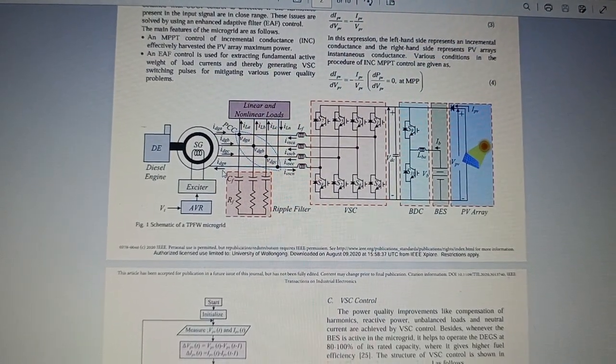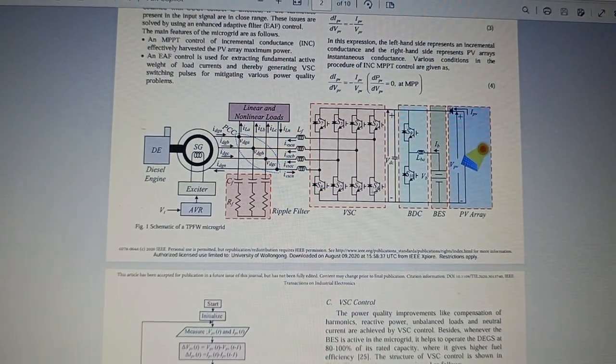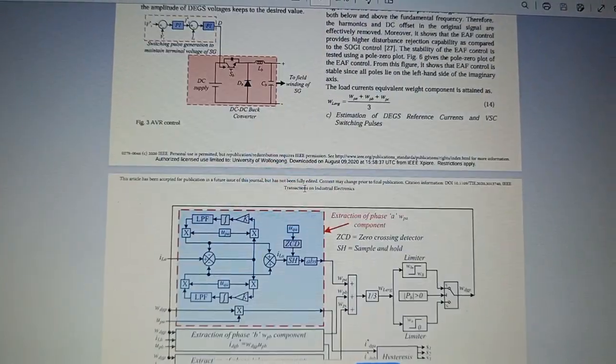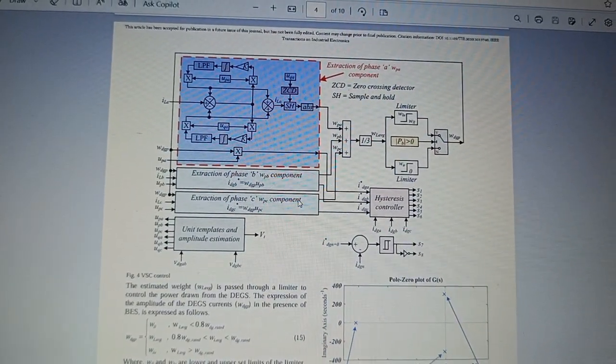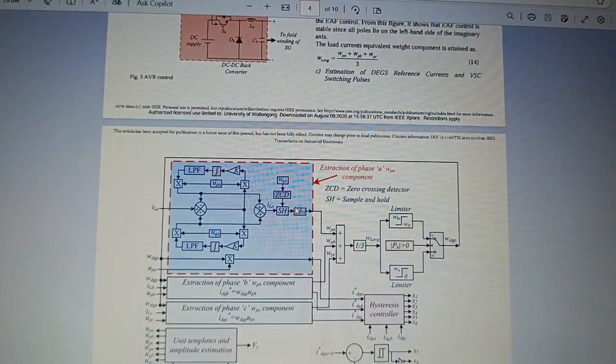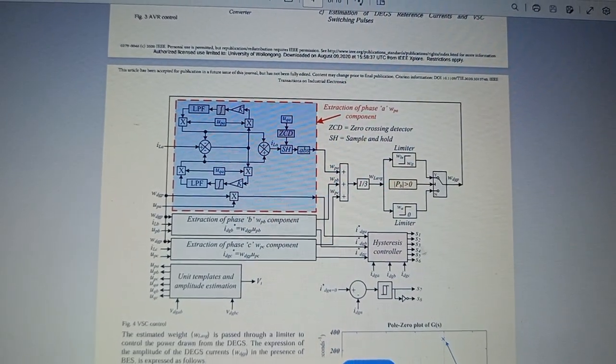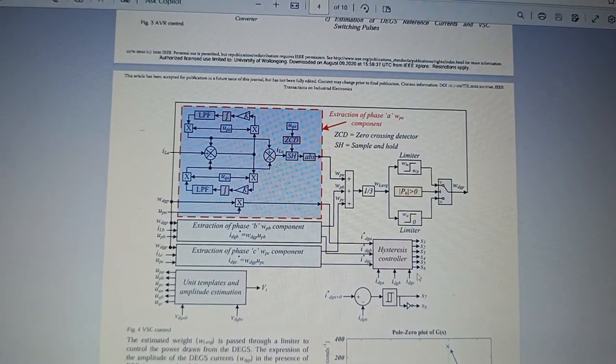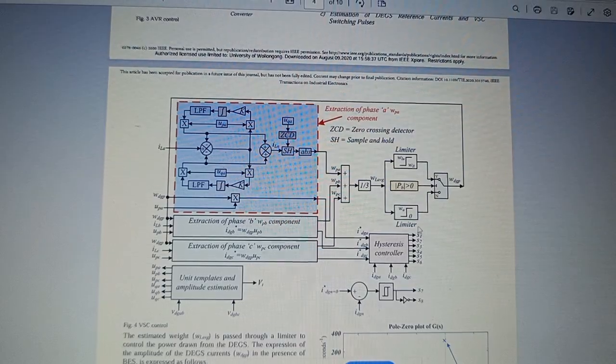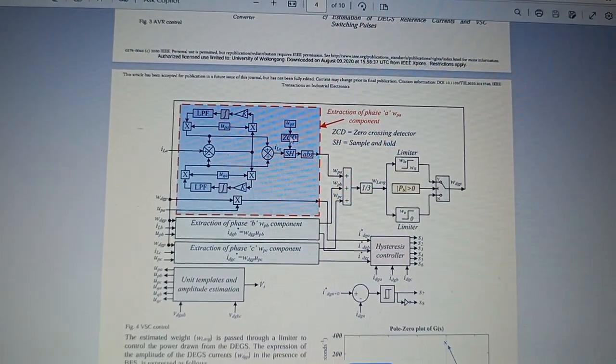Each terminal contains 2 switches, an upper limb and a lower limb. For that purpose they need a total of 8 gate signals, which we are generating through this control algorithm.